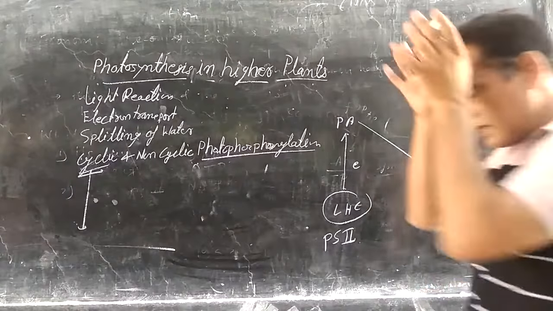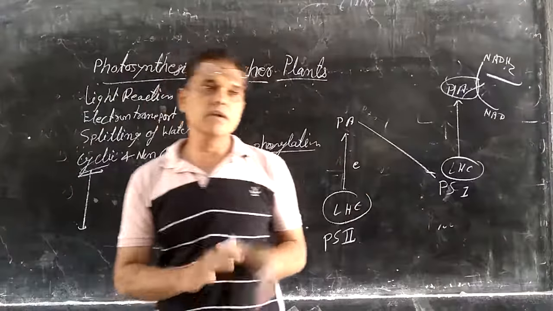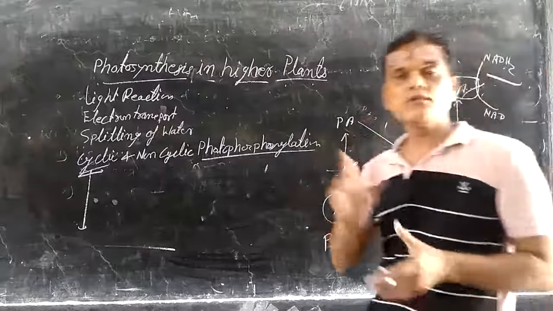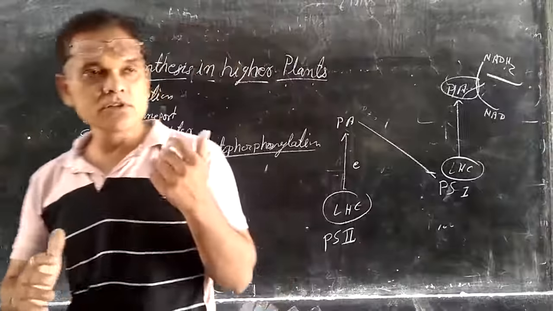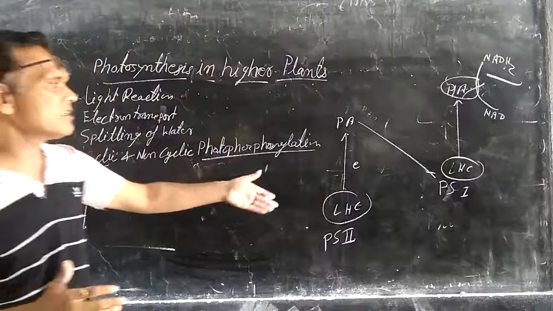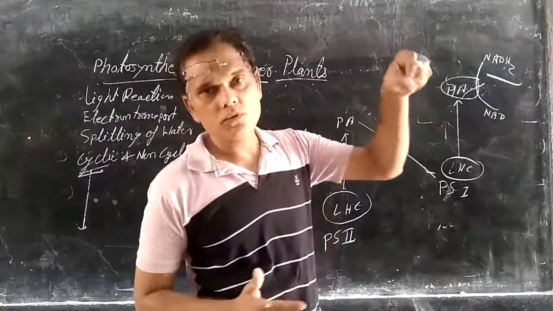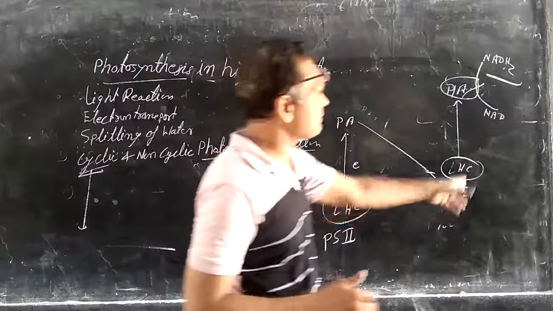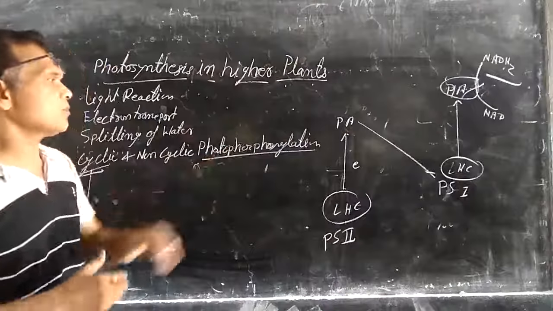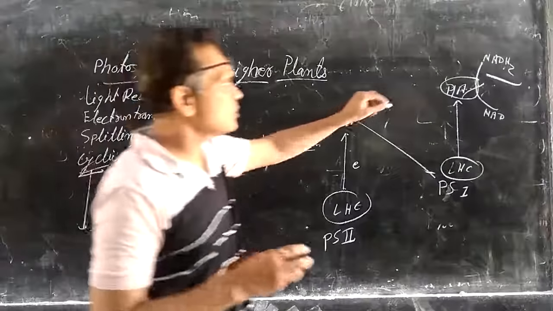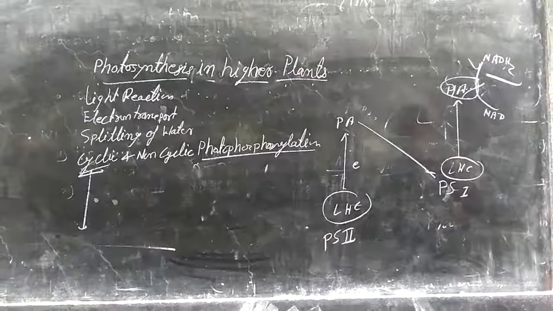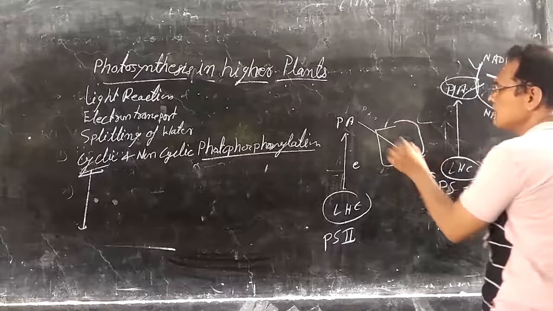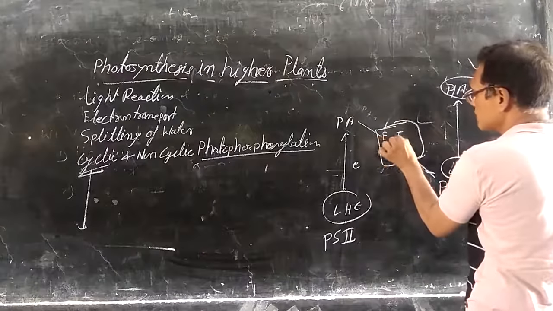So it is present in the thylakoid membrane or grana membrane, where both photosystems are there, photosystem first and photosystem second, and the electron coming from these light harvesting molecules does not move into the same photosystem again. It does not return to where it came from. That's why it is the Z scheme or non-cyclic photophosphorylation, in which NADPH2 molecules are formed, and ATP molecules are also formed when the electron is transferred through the electron transport system.